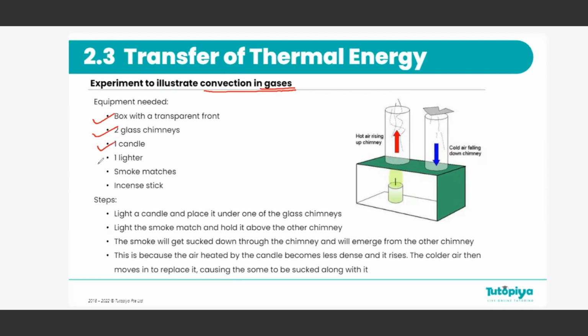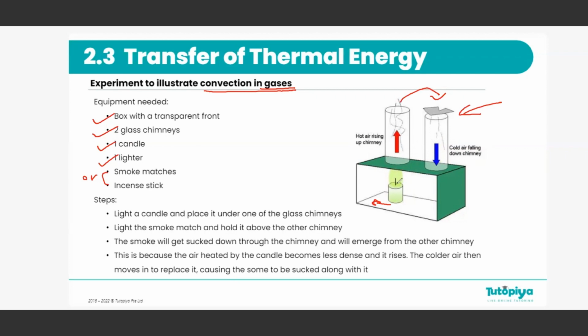One candle and a lighter or a matchbox to light up the candle, smoke matches, or an incense. Either one would work. First, we need to set up the experiment as in this diagram here. We keep the box and the candle inside the box to one side of the box. And on top of the candle, we place one chimney. And next to that, we have the other chimney.